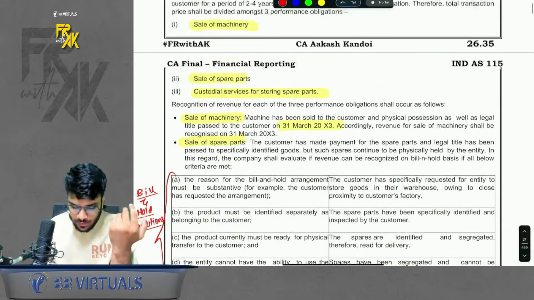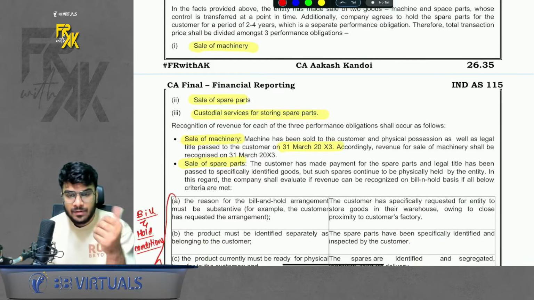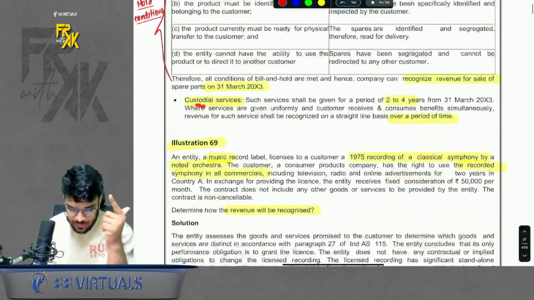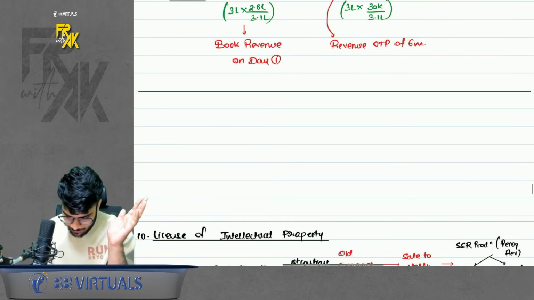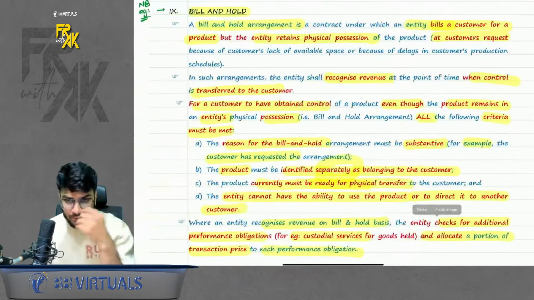Simple. When to book the revenue? Machine sale done on day one, book the revenue on day one. Spare part sale done on day one, book the revenue on day one. Custodial services for 2 to 4 years, so book the revenue across 2 to 4 years. Simple. So this was bill and hold. I hope this is clear to everyone, right?